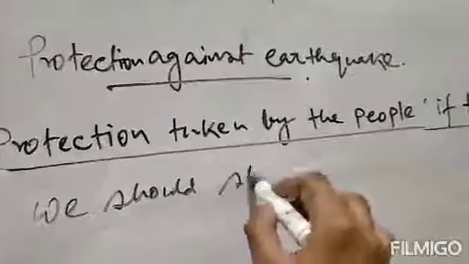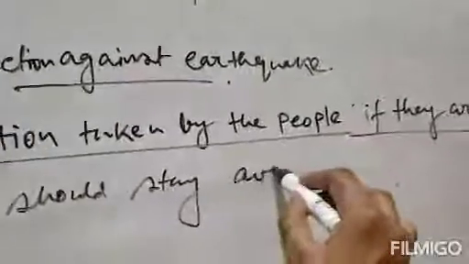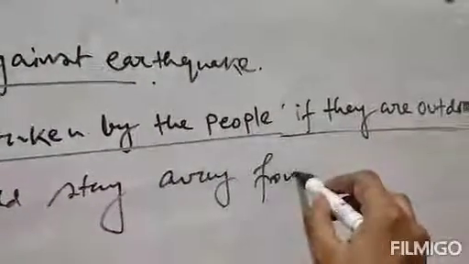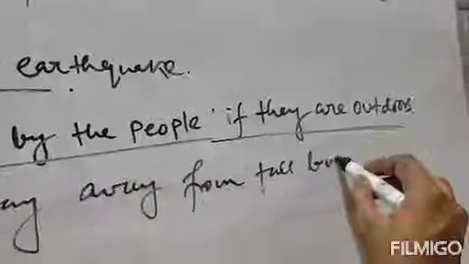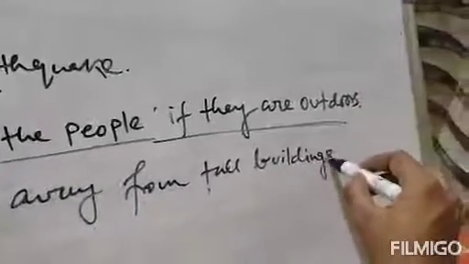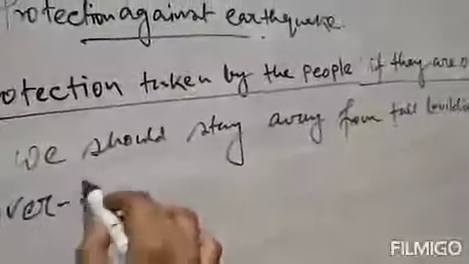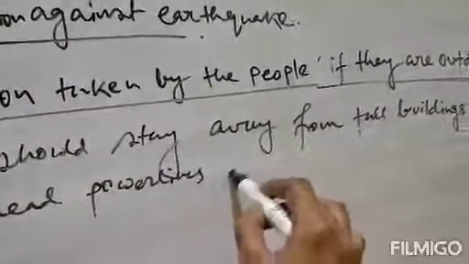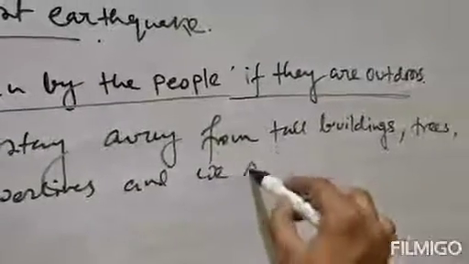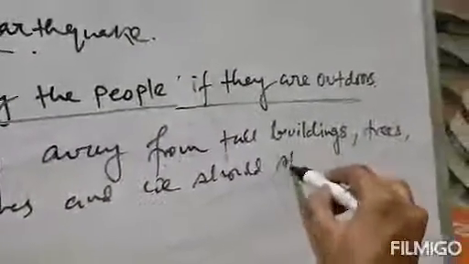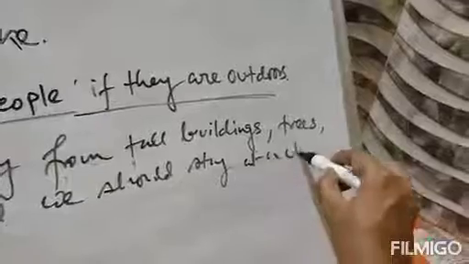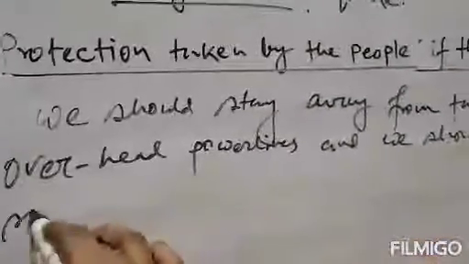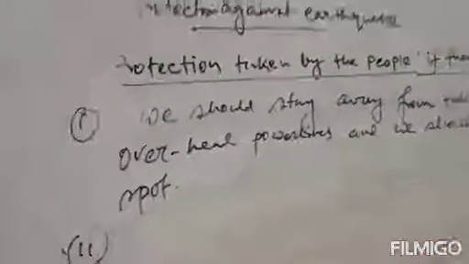We should stay away from tall buildings, trees, overhead power lines, and we should stay at a clear spot. That is the first precaution we can take if we are outside.